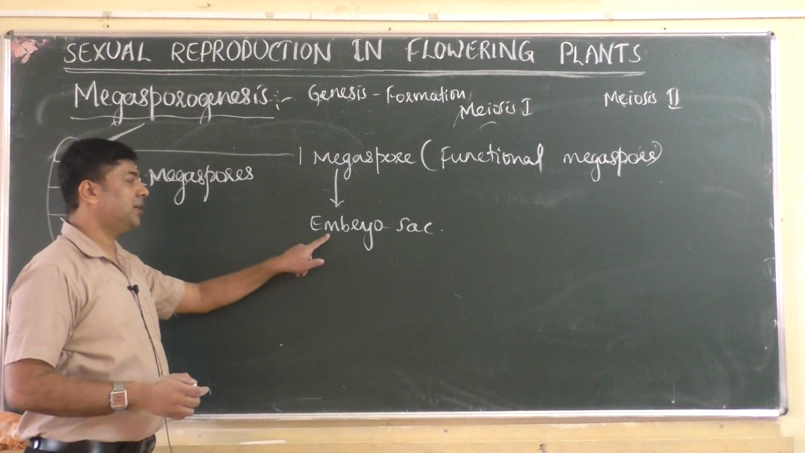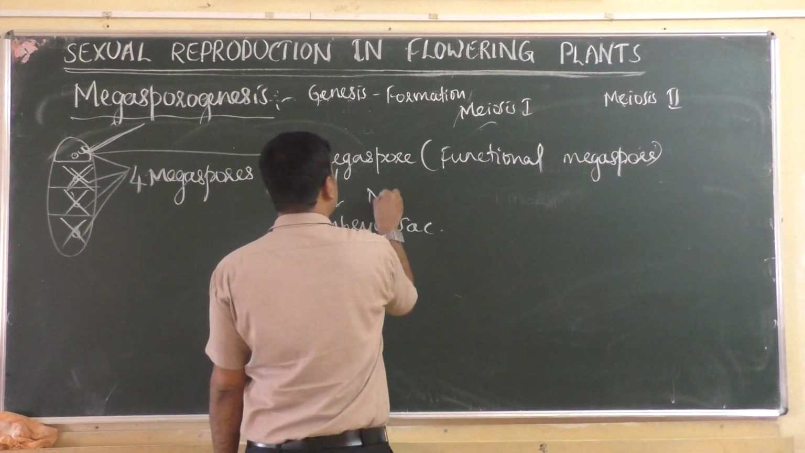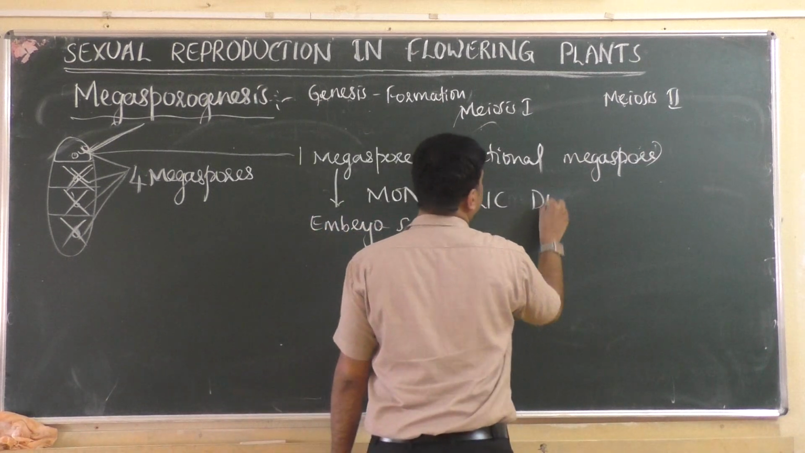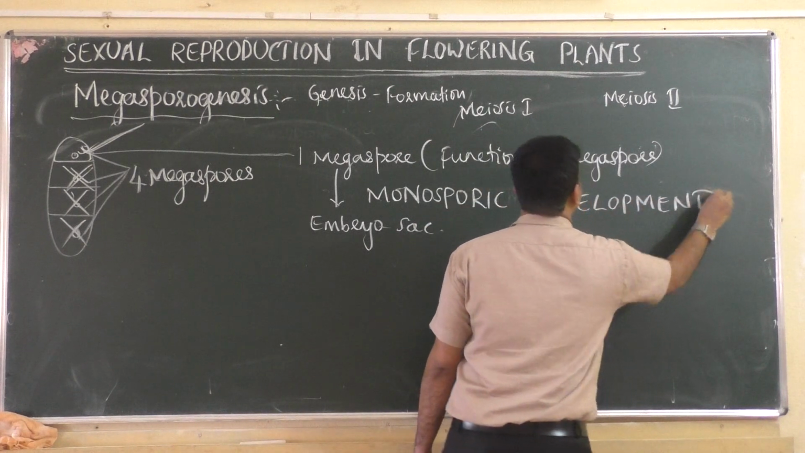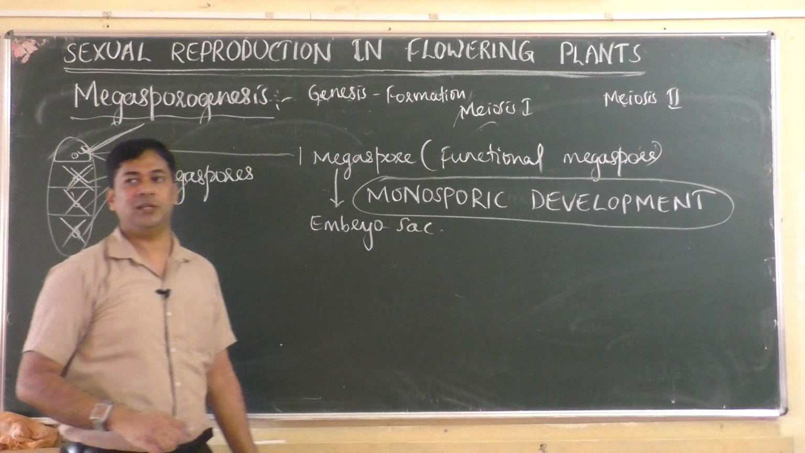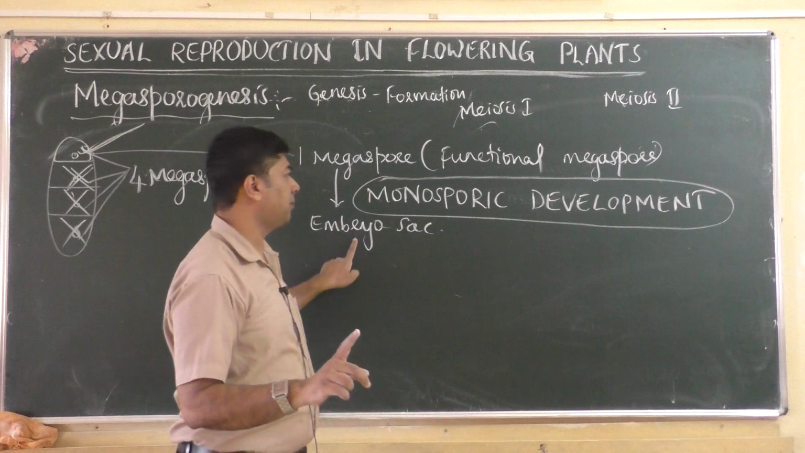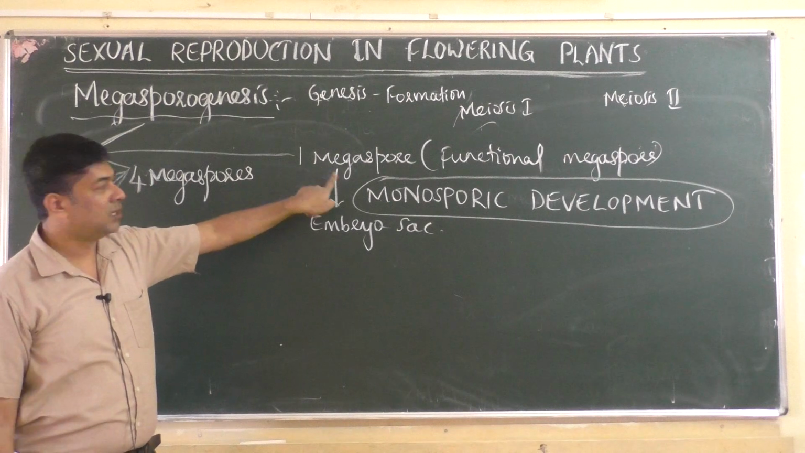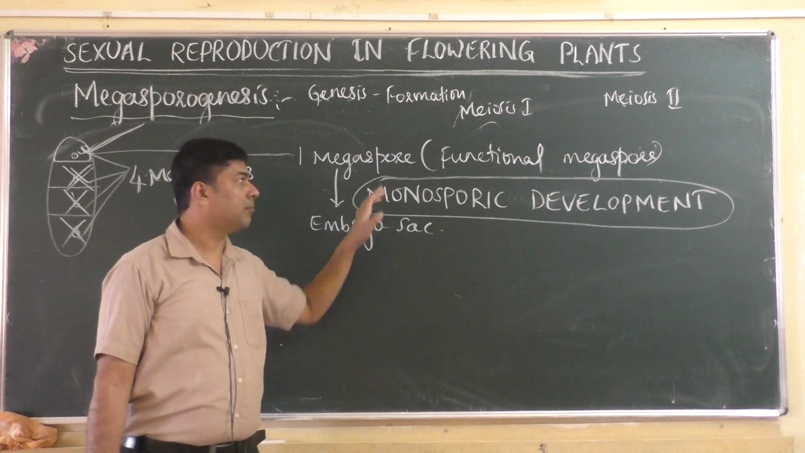So this type of development of embryo sac from one single megaspore, or from one functional megaspore, is called monosporic development. Do you remember? Monosporic development. Name only says. Mono means one. Monospore means single spore. One single spore produces embryo sac. Meaning of this word is development of embryo sac by single megaspore.